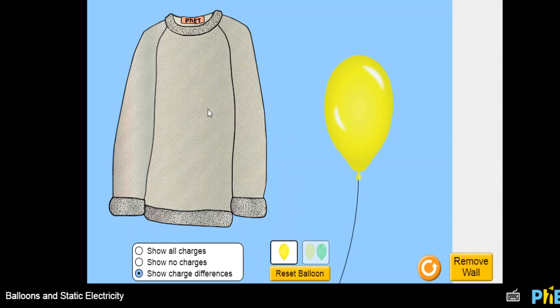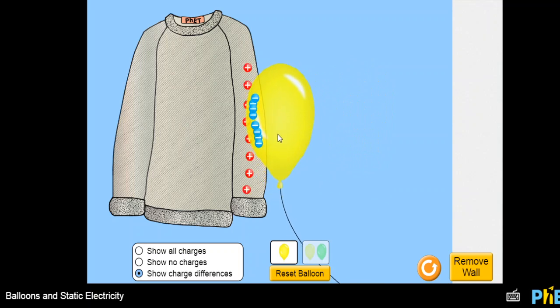See, the sweater and the balloon both have charge 0. You know the reason, I have told you about the equal number of positive and negative charges. So the total charge is 0 initially. If I do anything here, the charge will be conserved, meaning the total charge of this system will be 0.